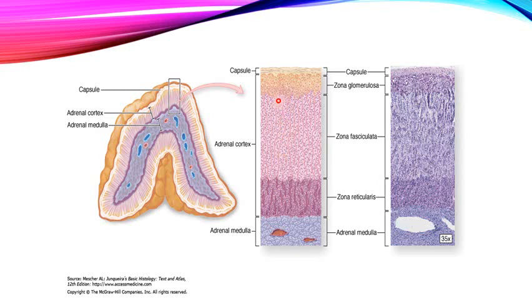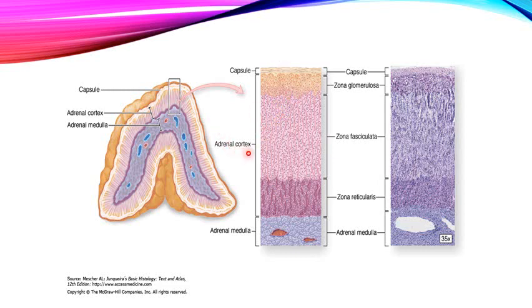So these septa are very important for the passage of blood vessels into the gland, and being mainly composed of reticular fibers, they also have an important role in supporting the secretory cells present in the parenchyma of the adrenal gland.